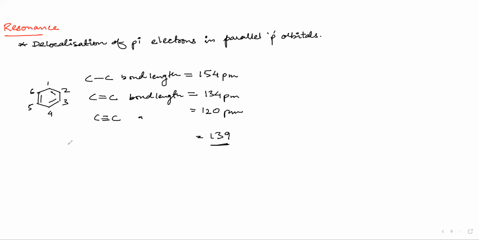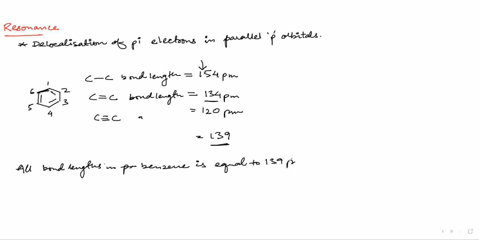And the thing is, they are not differentiating. So what we expected was the benzene. We have benzene, then there will be some bonds. In benzene, we expected that, for example, this 1,6 bond should be of 154 picometers, and the C double bond C, that is 1,2, should be of 134. Fine. But what happened is that we got all the bond lengths in benzene equal to how much? 139 picometers. Okay, 139 picometers. So why is that?